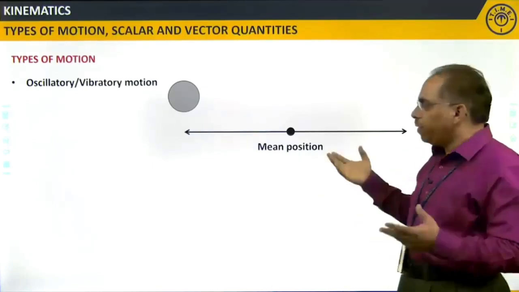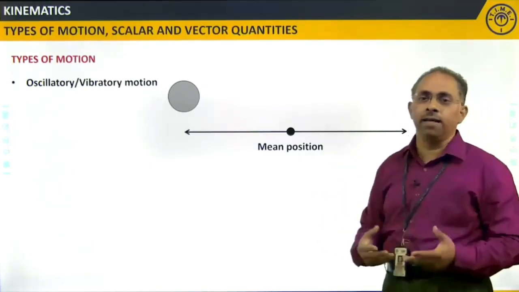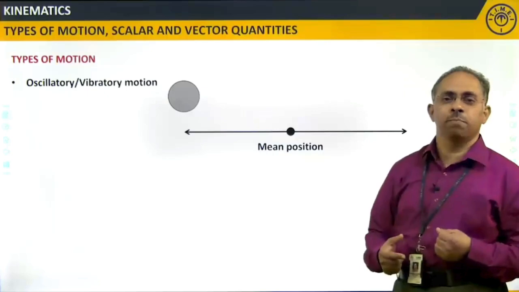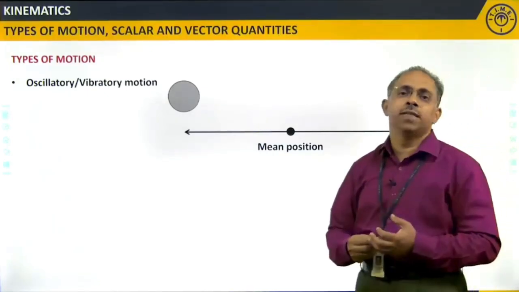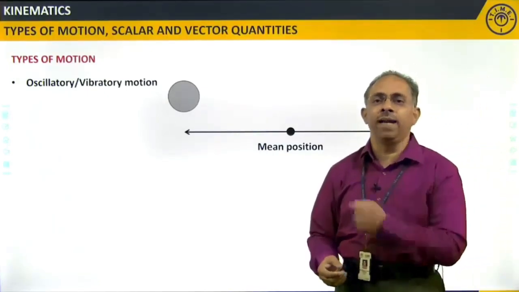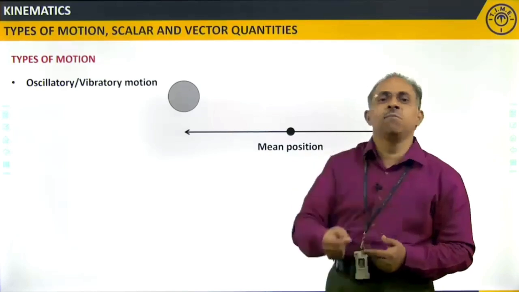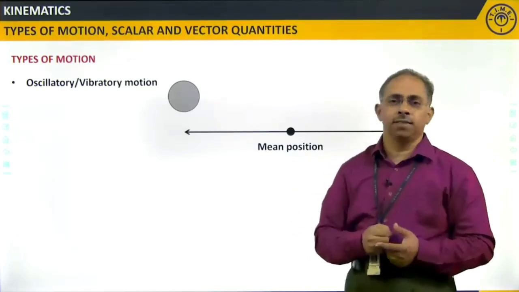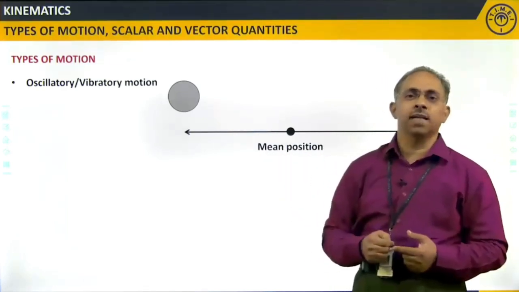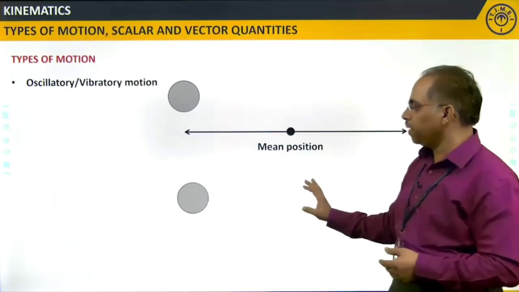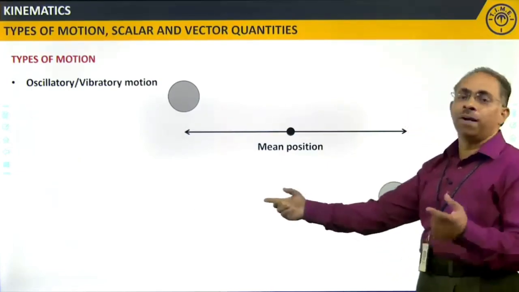So we have so many examples in our day-to-day life where we can observe this type of oscillatory or vibratory motion. One example is the motion of a sewing machine needle. As the machine is running, the needle will move up and down about a fixed point. That comes under oscillatory or vibratory motion. In the same way, I can take the motion of a pendulum of a clock.